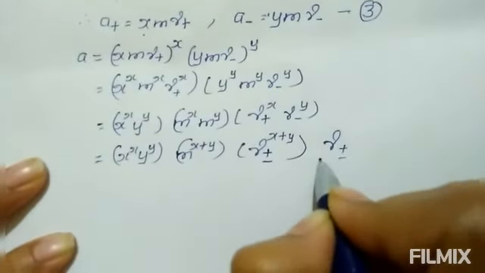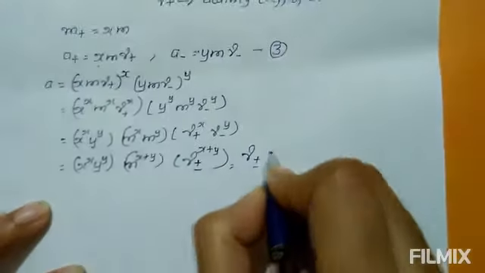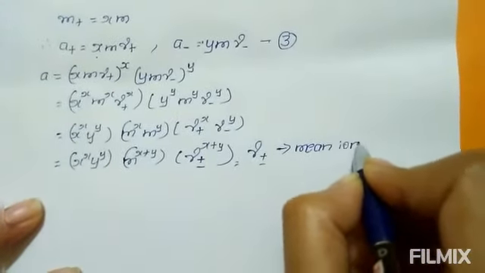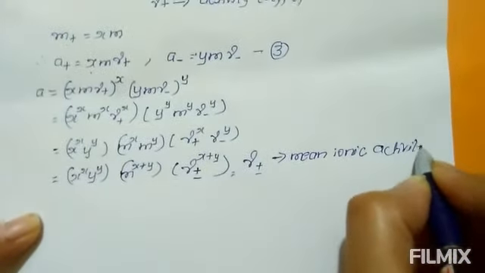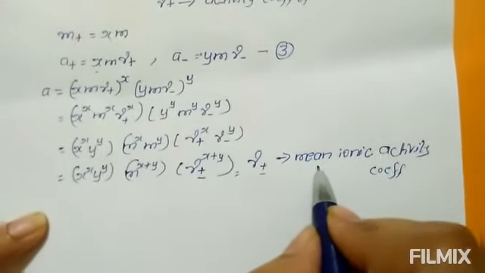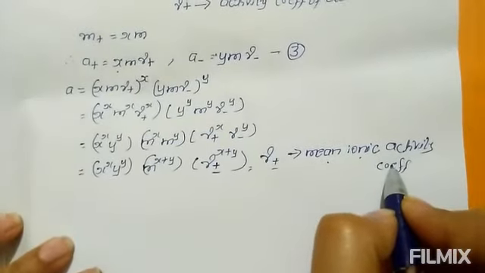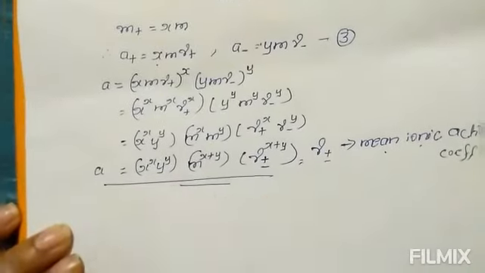Gamma plus minus is called the mean ionic activity coefficient. So, this is the activity of an electrolyte.